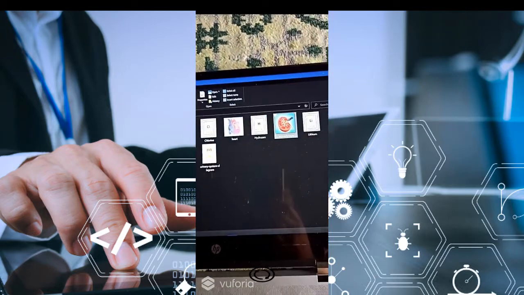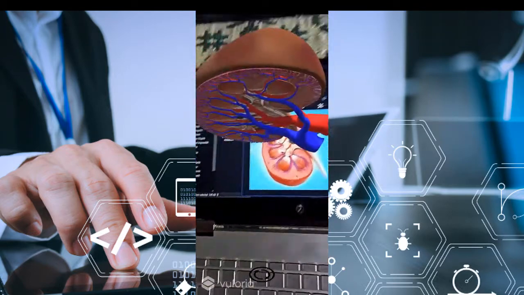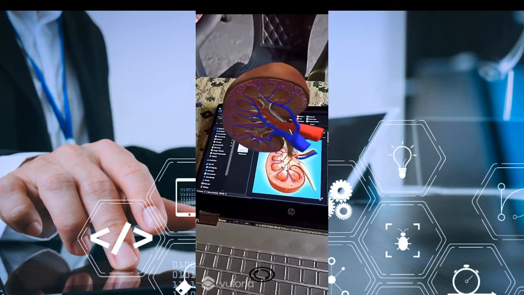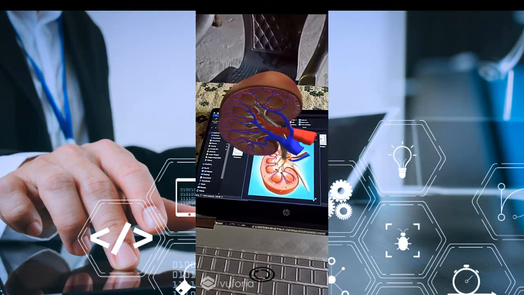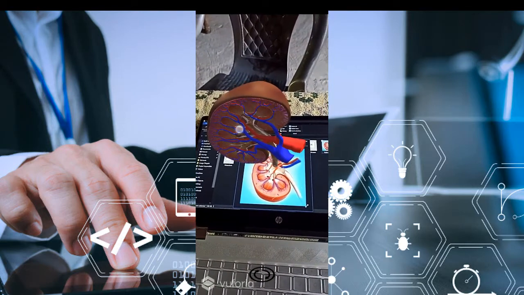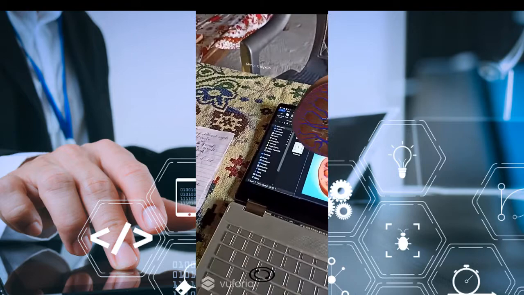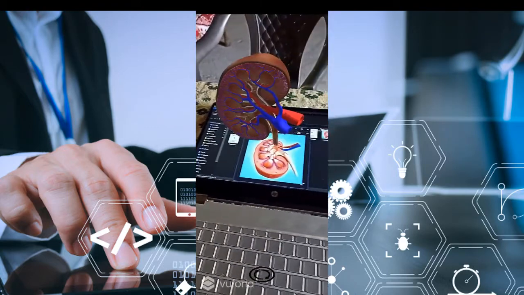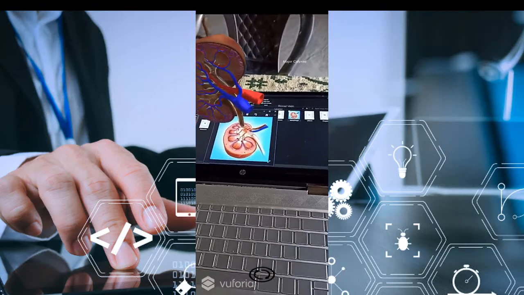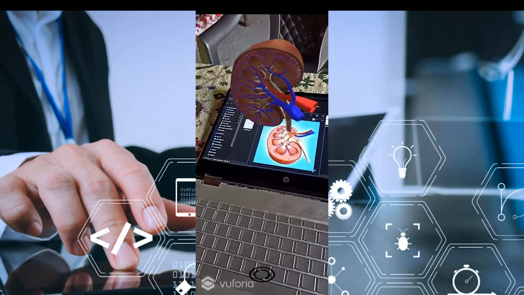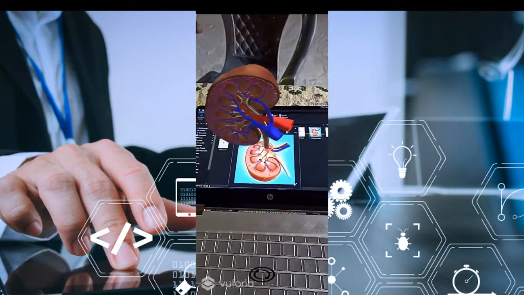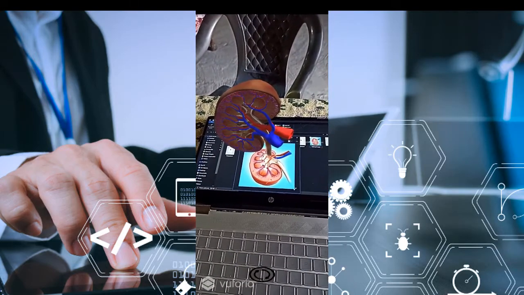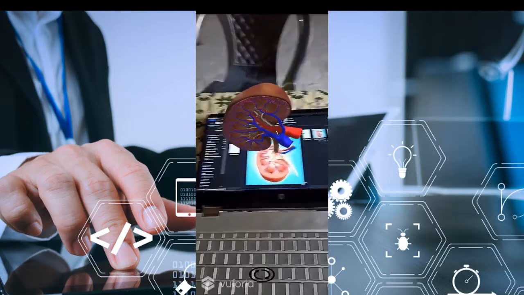Here is the kidney of the human body, and it is labeled. We can see the labeling by simply tapping on the object. Here are the minor calyces and medulla and all of these different parts of the kidney, and we can also rotate this object by simply tapping the button at the bottom of the application.